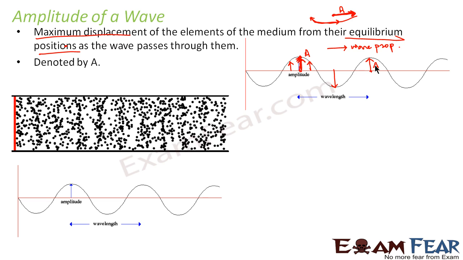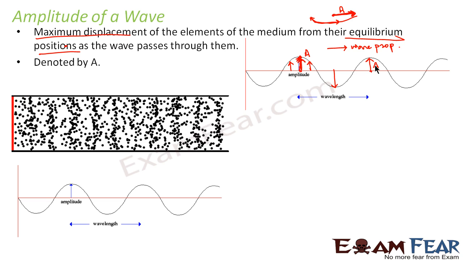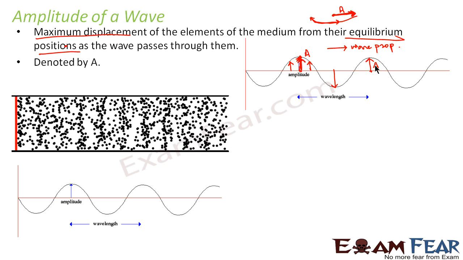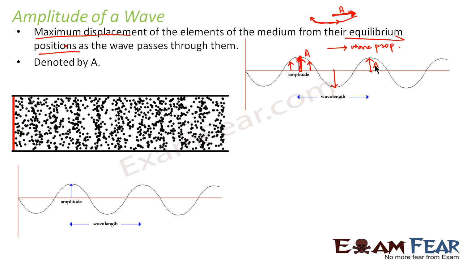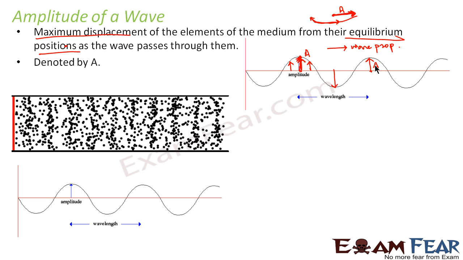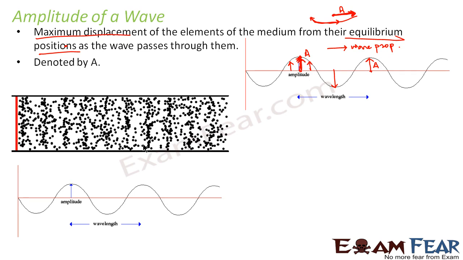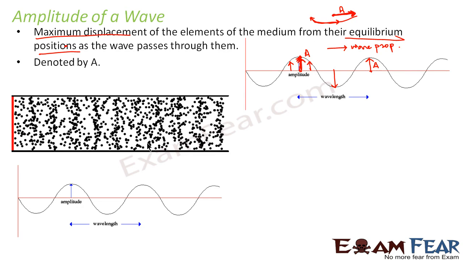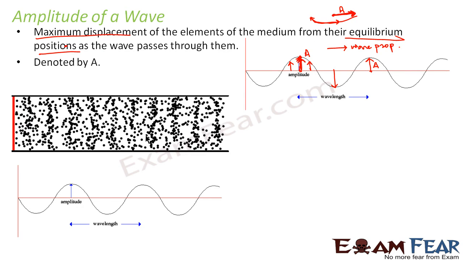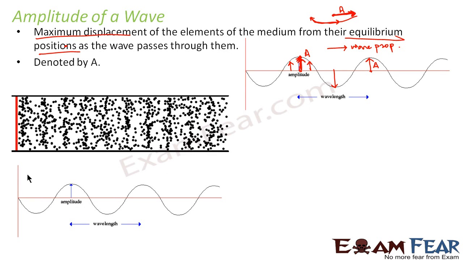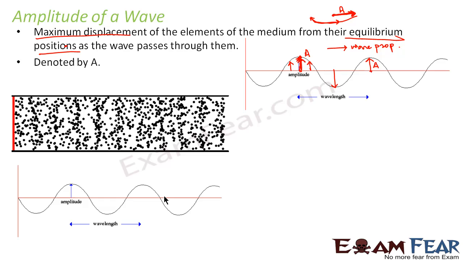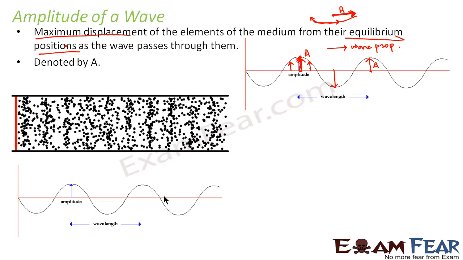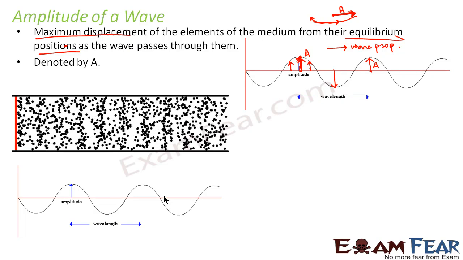Now similarly, when we talk of a longitudinal wave, friends, just think, in a transverse wave, it was so simple to find out the amplitude. Just looking at the wave, you can say which is the maximum displacement. But when I show you a longitudinal wave like this, how do you tell me what is the maximum amplitude? It is very difficult to say, right? This kind of longitudinal wave can also be represented graphically in this form. But the way it is interpreted into this form is a bit difficult to visualize.